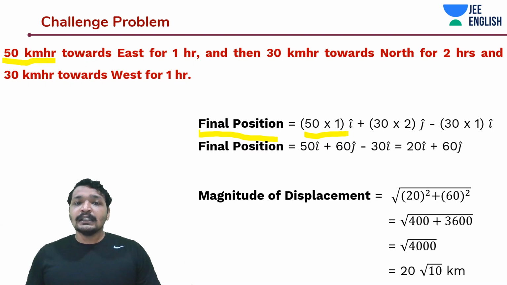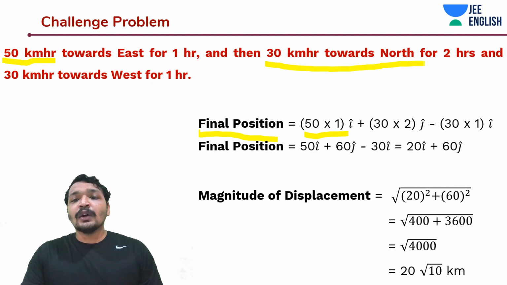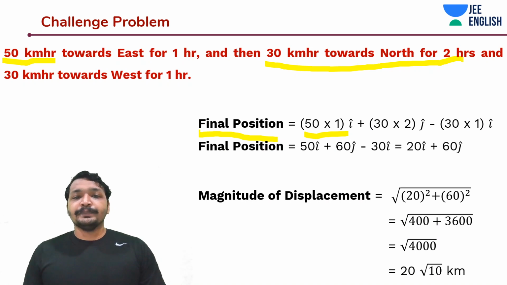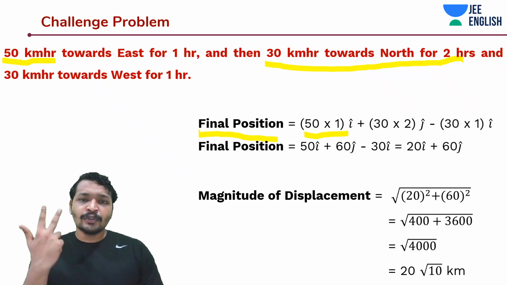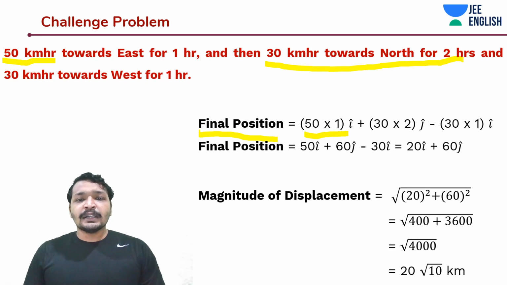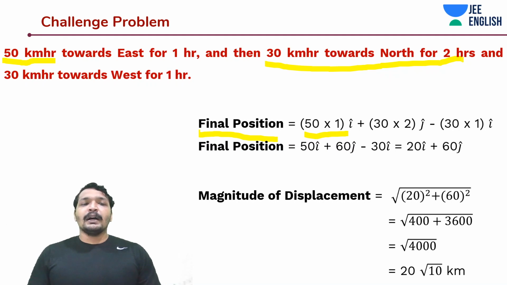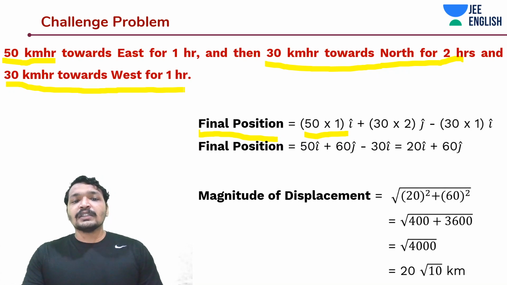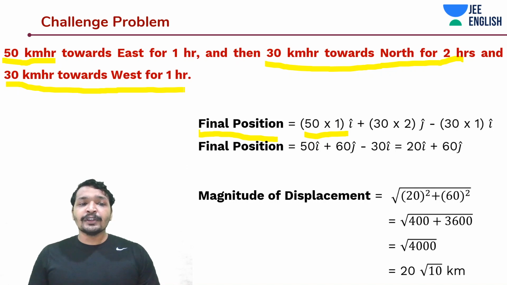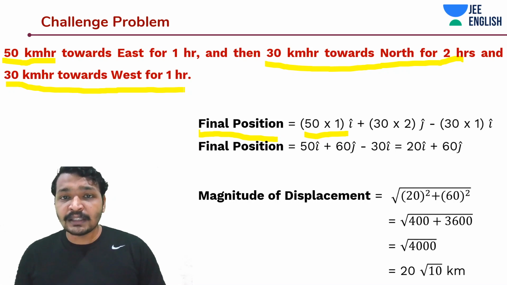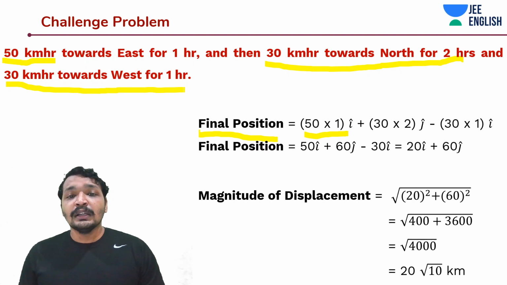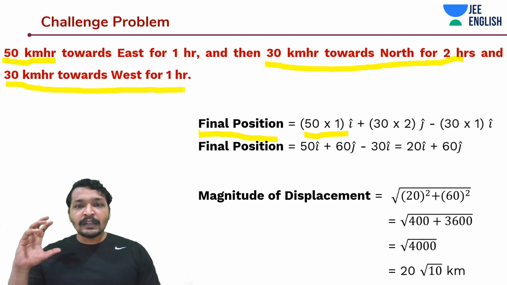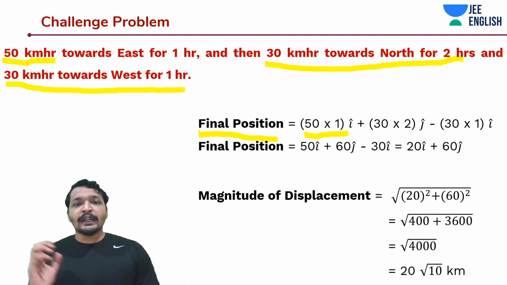And then it is 30 km/h for the next 2 hours towards north. That means you're going to do a j cap, and it would be 60 j cap. So in 2 hours, it has moved 60 kilometers with a speed of 30 kilometers per hour. And then it is going to be 30 kilometers per hour towards west for 1 hour. That means it is going to move in the reverse x direction for the next 1 hour, a distance of 30 kilometers. So it will travel minus 30 kilometers for the next 1 hour.